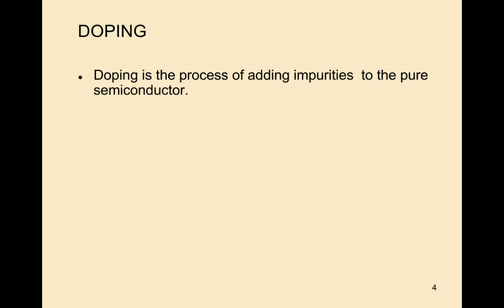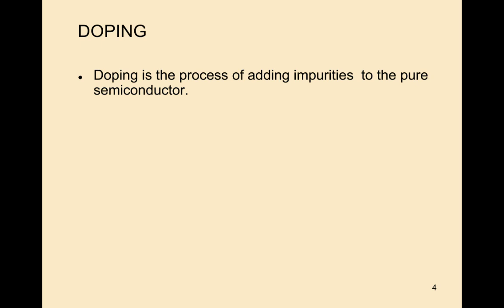So doping is the process of adding impurities to the pure semiconductor. This is the definition of doping. We are adding some impurities to the pure semiconductor, either trivalent atoms or pentavalent atoms.